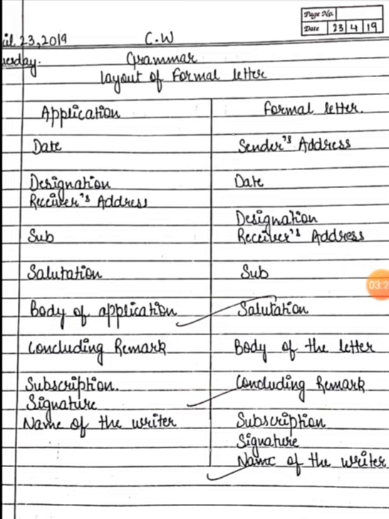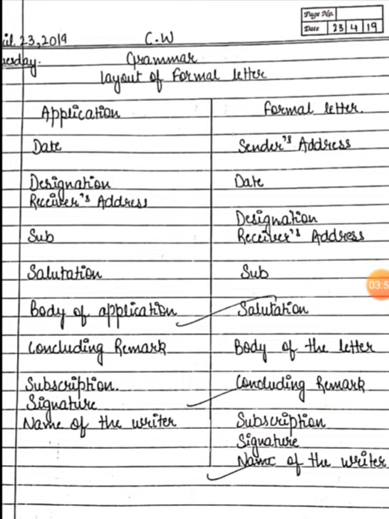Further, everything is the same as an application, like date, designation, receiver's address, subject, salutation, body of the letter, concluding remarks, subscription, etc. The only difference is that when we write a letter to the editor, we are supposed to mention the sender's address. And do not forget points like in the designation and receiver's address, the initial letter of every word will be capital.